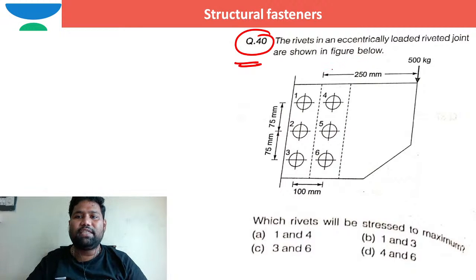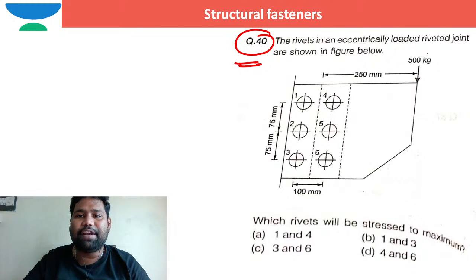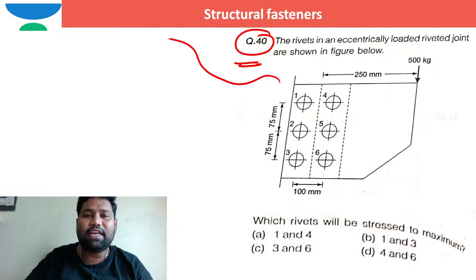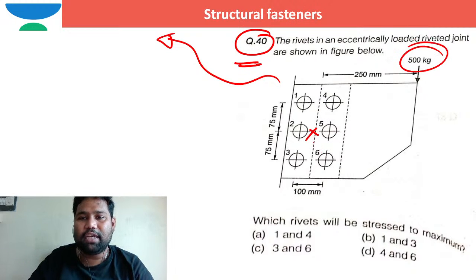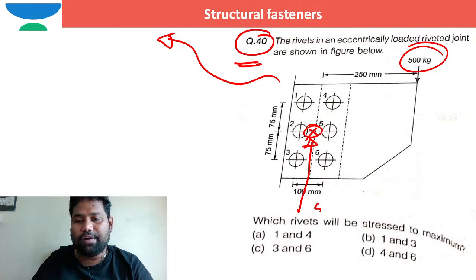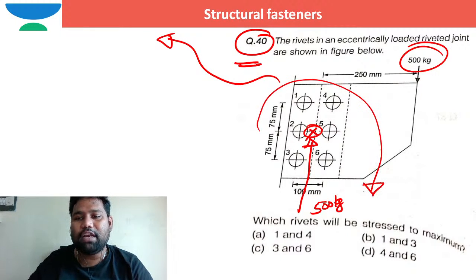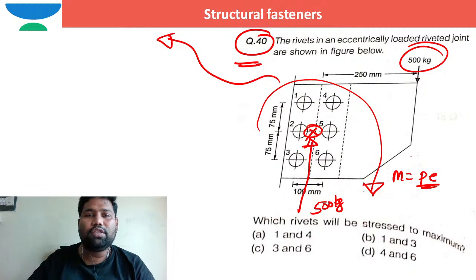Rivets in an eccentrically loaded riveted joint. This is an eccentrically loaded riveted joint, no doubt at all. And this is the CG of the rivet group. If this is 500 kg, the reaction force will also pass through the CG of the rivet group. Here, the moment has developed within the plane of the rivets, so the moment M is equal to P into E. So this is the condition.